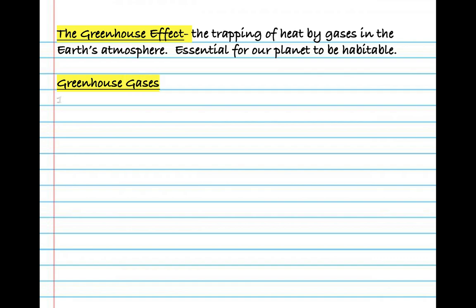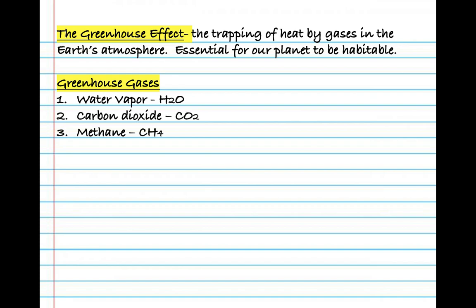The greenhouse gases I want you to know, and let's also list them in order of abundance: water vapor, carbon dioxide, CO2, methane, which is CH4, ozone, which is O3, nitrous oxide, N2O. And again, that's also going to be from fossil fuel burning. Also causes acid rain, as you guys know, because of our nitrogen oxides and our sulfur oxides. And lastly, CFCs are actually greenhouse gases. The good news is we've greatly decreased the amount of CFCs in the atmosphere.